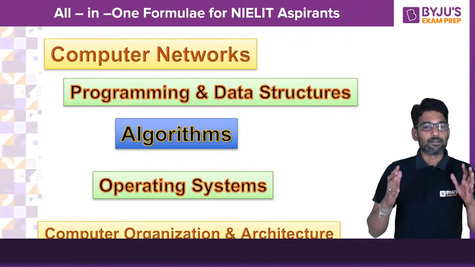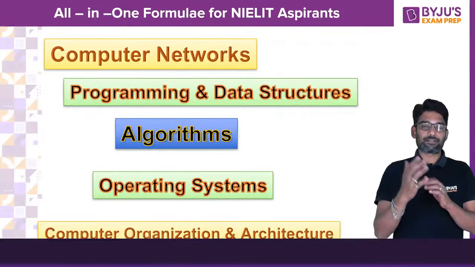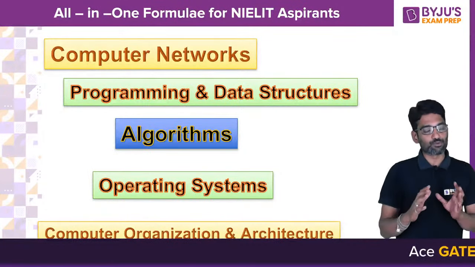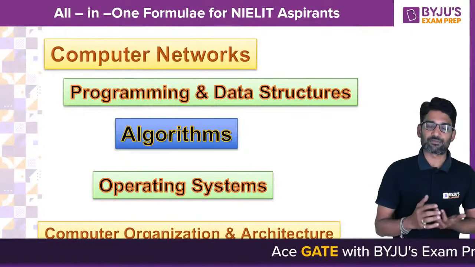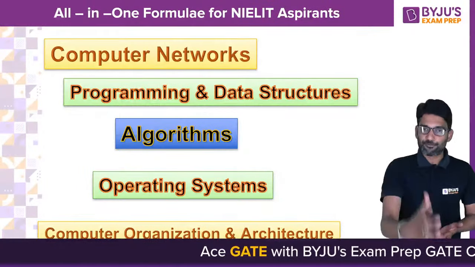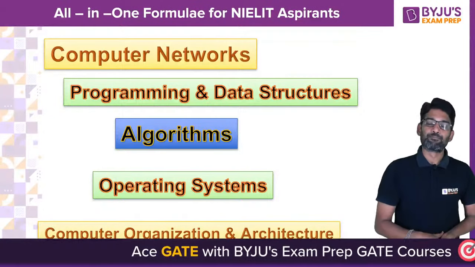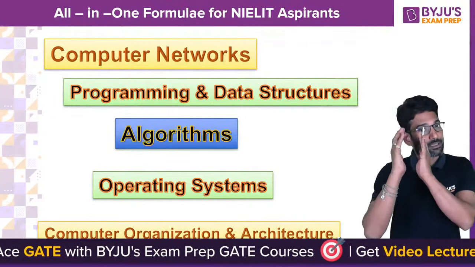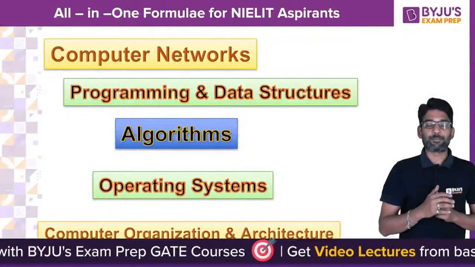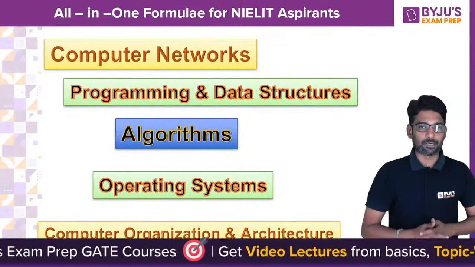Programming and data structures are actually 2 different subjects in the NIELIT syllabus. Henceforth, it comes to around 6 subjects for NIELIT aspirants. So these 5 or 6 subjects' formulae are important points or direct questions from which you can get marks. Those we will be covering.